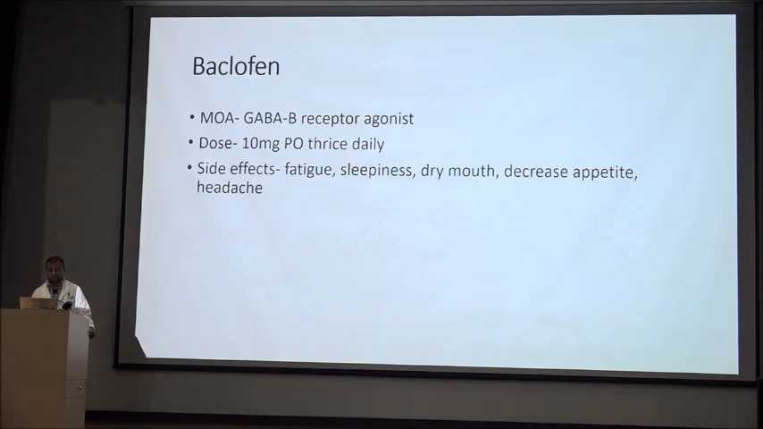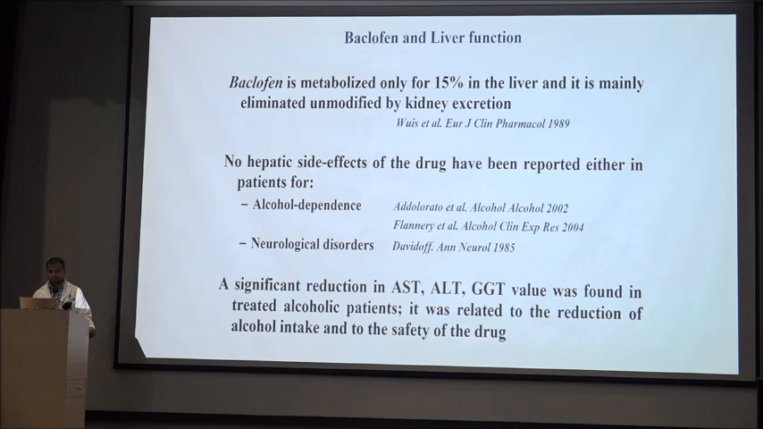Baclofen: the mechanism of action is as a GABA B receptor agonist. Generally we start with a dose of 5 mg thrice daily and titrate up to 10 mg orally thrice daily. The side effects are fatigue, sleepiness, dry mouth, decreased appetite, and headache.